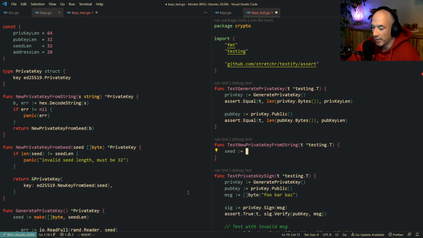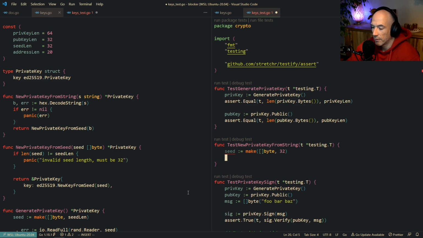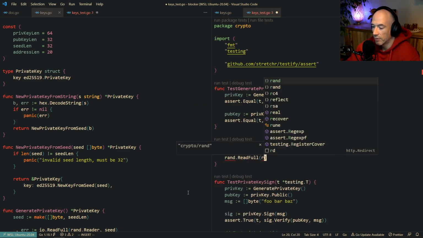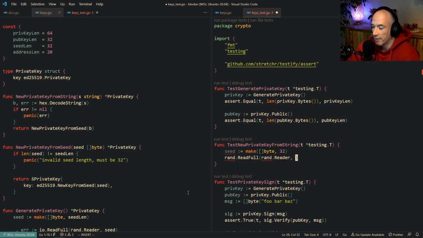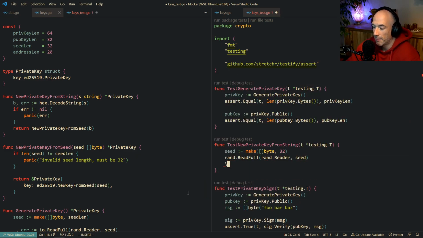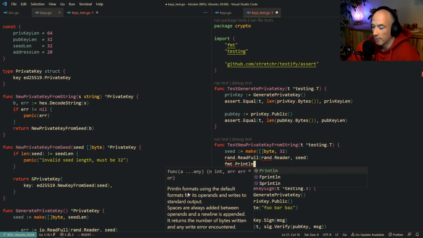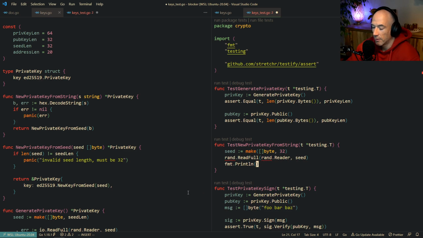You will see why I'm doing this. We're gonna make a slice of bytes, it's gonna be 32. We're gonna just say rand read full, rand reader, seed. Encode the string here.